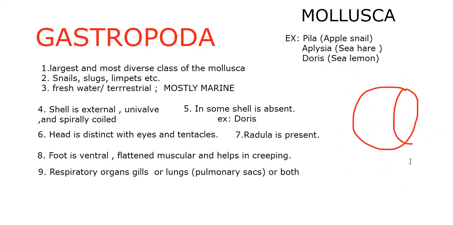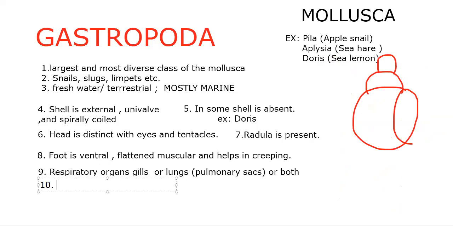That is a unique feature, and it has all the possibilities as a question. As a gastropod or as phylum Mollusca, you have to recognize this particular feature.